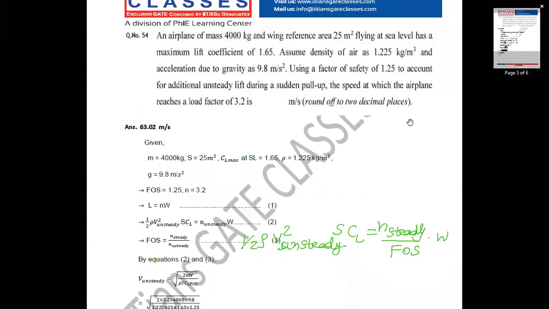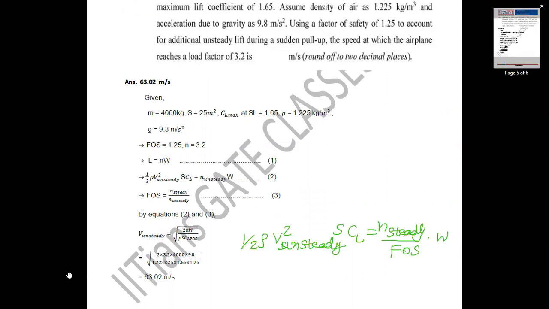So what is the question asked? Using a factor of safety of 1.25 to account for additional unsteady lift due to sudden pull up, the speed at which the airplane reaches a load factor of 3.2 is. So the speed at which the load factor reaches 3.2 is 63.02 meter per second.